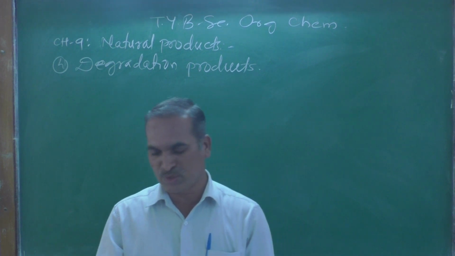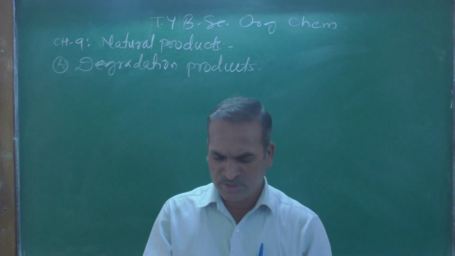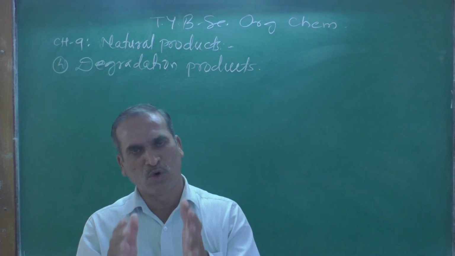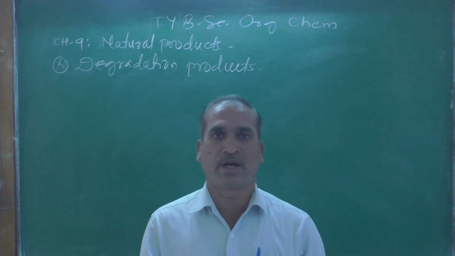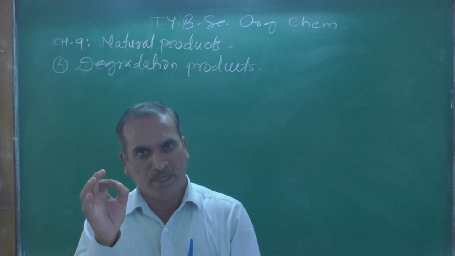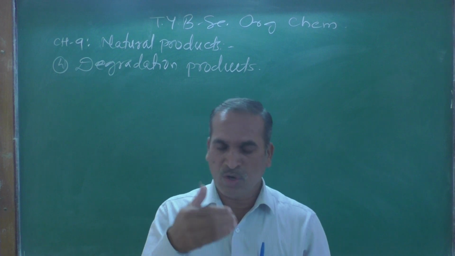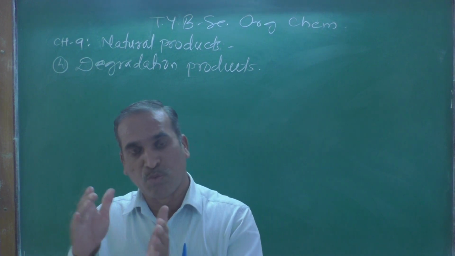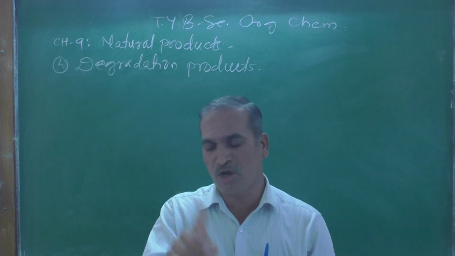Degradation product means what? Remember, oxidation is more important in the structural determination of terpenoids.